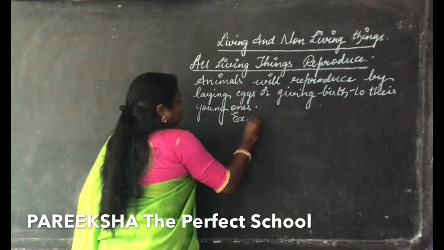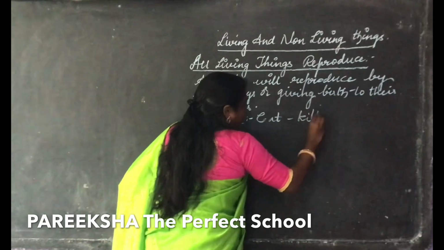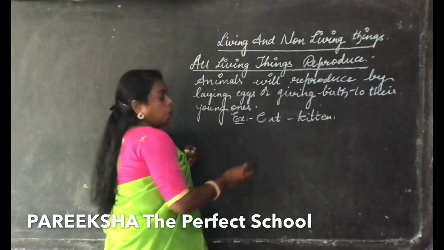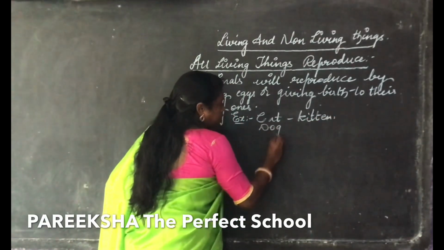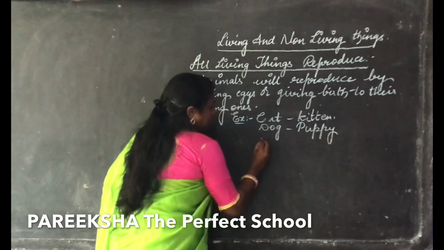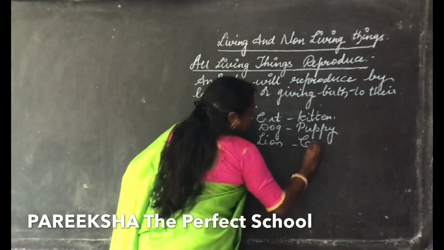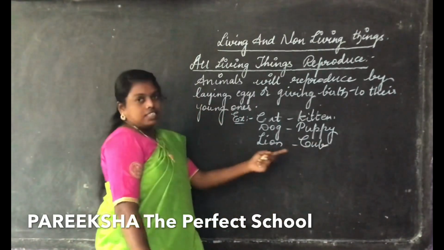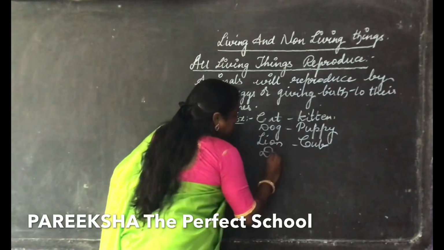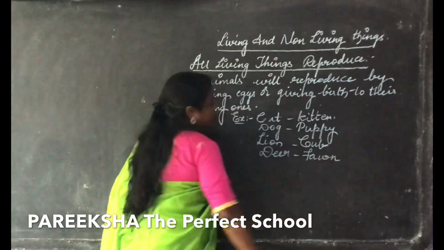So a cat will give birth to kittens. The young one of a cat is a kitten. Whereas coming to the dog, puppy, P-U-P-P-Y, puppy. Next, lion, cub. The young one of a lion is a cub. Whereas coming to the deer, the young one of a deer is a fawn, F-A-W-N.